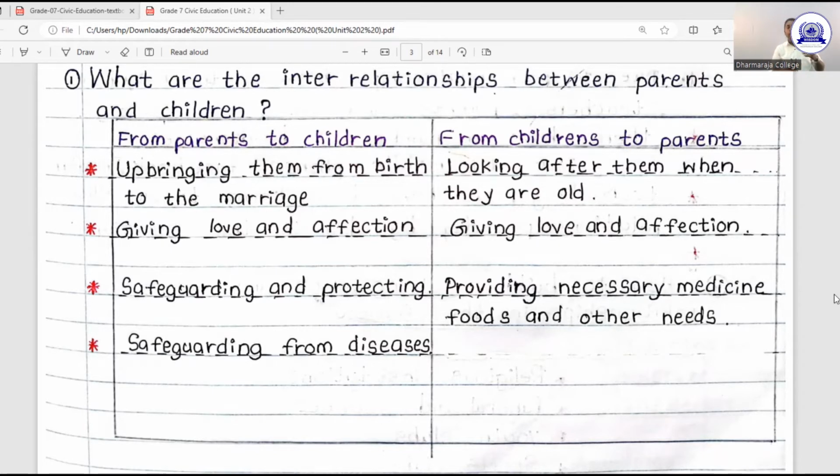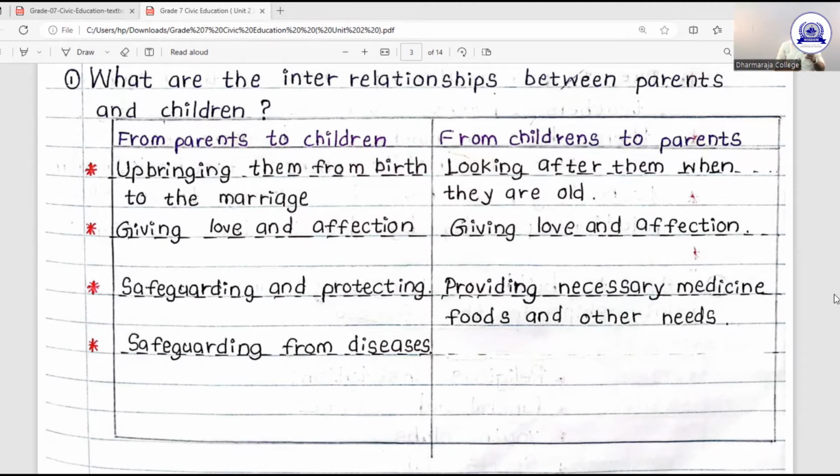They must send you to school. That means give the education. They try to make you a good person to the society. They must protect you from accidents, from diseases, from other problems. They must safeguard you from bad conduct and bad influences of the society. They must love you. They must protect you, caring and sharing.